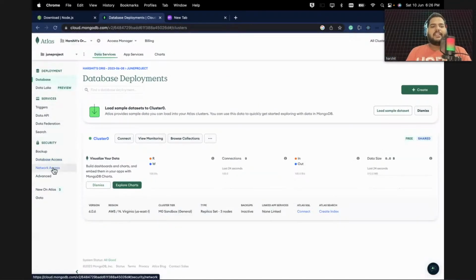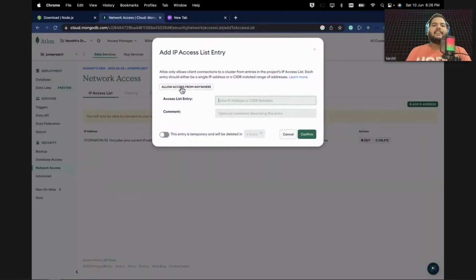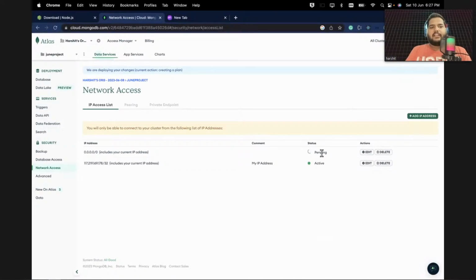And there's also one thing: you can go to this Network Access, and what you can do here is add IP address, and you can make it here, guys, allow access from anywhere. Just for a second, I'm making this because after this session also, if you want to grab this link and build it, you can build it. So that's why I'm saying do this, allow access from anywhere, confirm. Okay, now it's kind of in the pending state.